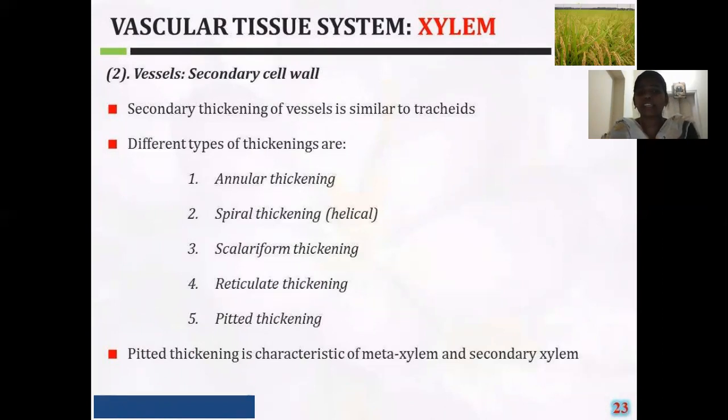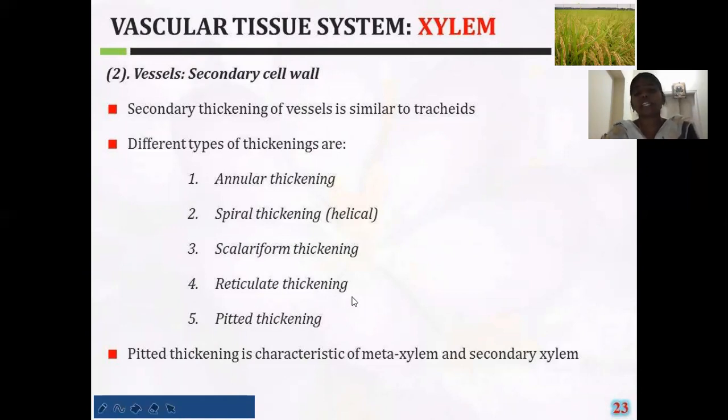When coming to the spiral thickenings, it is the same as in tracheids. Here also the lignin is deposited in the form of a spiral, or a helix, or a spring. Next one is the scalariform thickening. In this type of thickening, the secondary cell wall material is deposited in a ladder-like manner. That is the scalariform thickening.